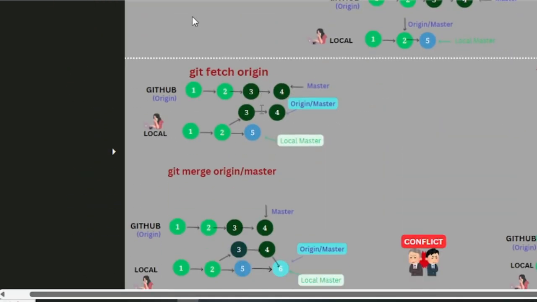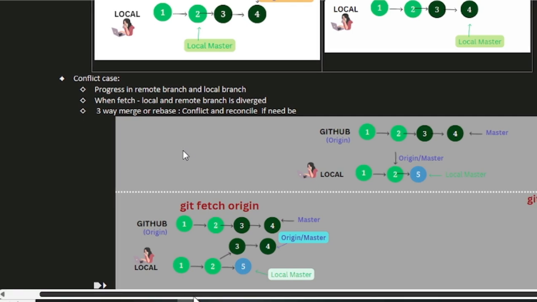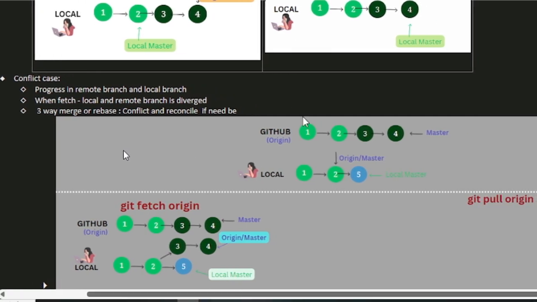Now we'll go to the next case where there is a possibility of git not knowing what to do. Now this is our situation initially. We have commits 1 and 2, wherein the git pull was done and hence the origin master was here. But your colleague has committed 3 and 4 and pushed it into the remote, and that's why the master is here. In your local, you have done some changes, okay? After there was a git pull, and after that you had done some change, and that's why your local master is here.